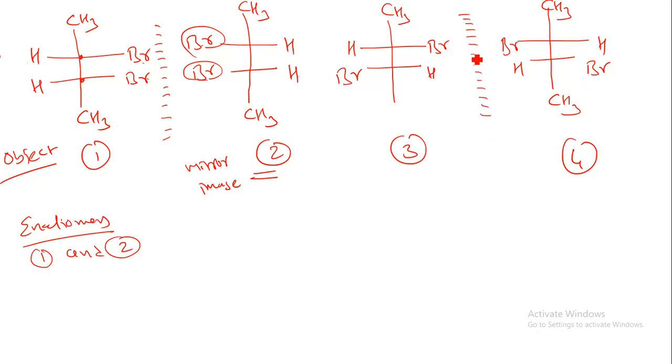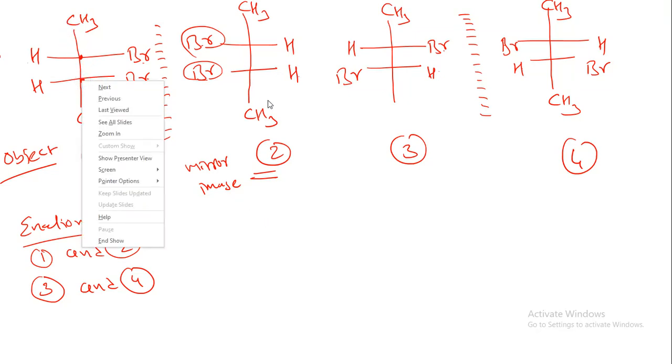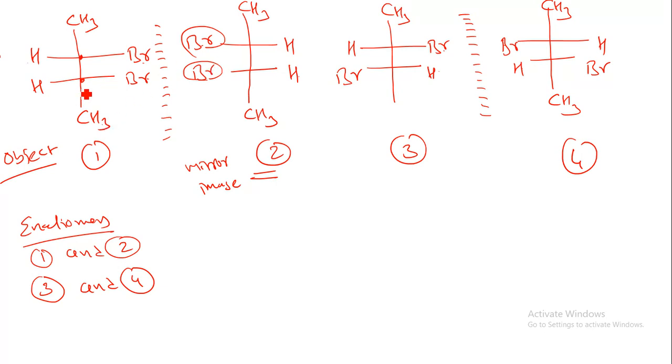But when I take the object and mirror image, this is our object and this will be our mirror image. So this Br and this Br, this H and H reflect each other and reflect the same types of functional group. Then it is known as enantiomers. So here we can say that 1 and 2, and 3 and 4, are both enantiomers. Clear enough? Again I am repeating, minimum 1 chiral center. If I put compound 2 on compound 1, H and Br are not superimposed, they are non-superimposable. If I take the object and mirror image, they have an object mirror image, so they can be called enantiomers. 1 and 2, 3 and 4 are also enantiomers.